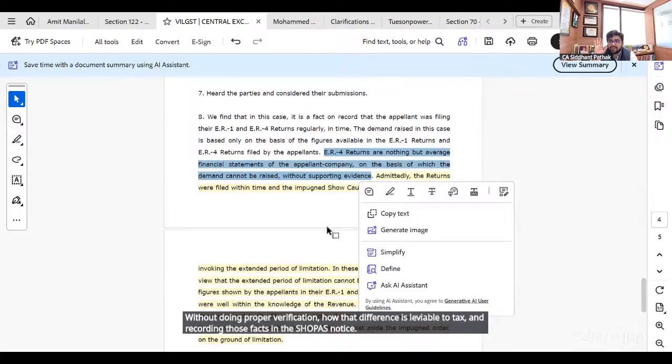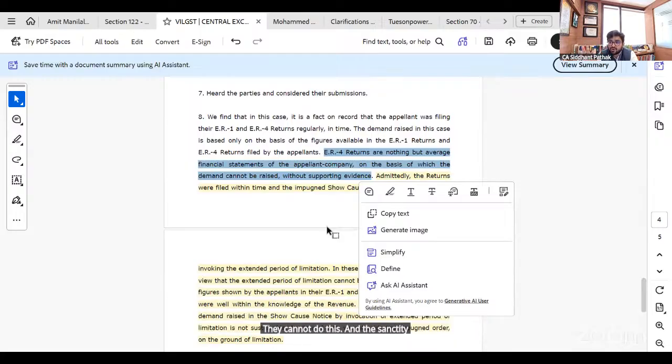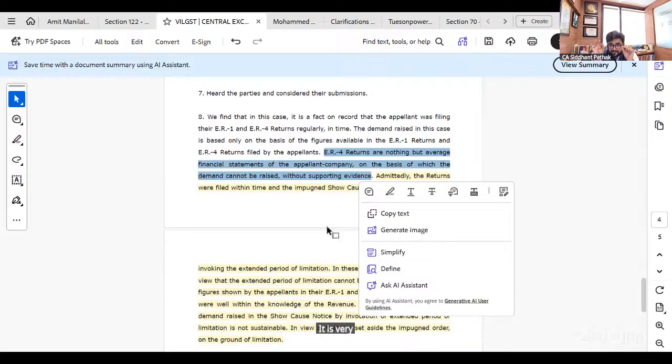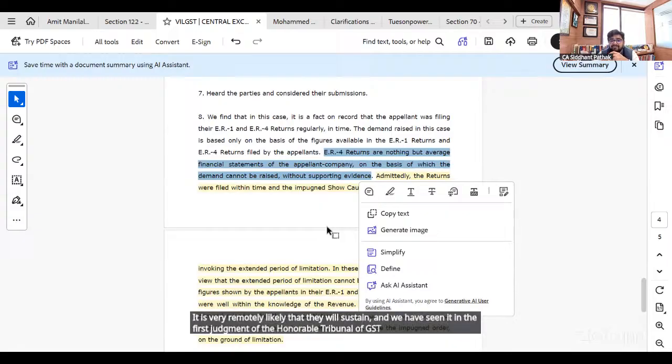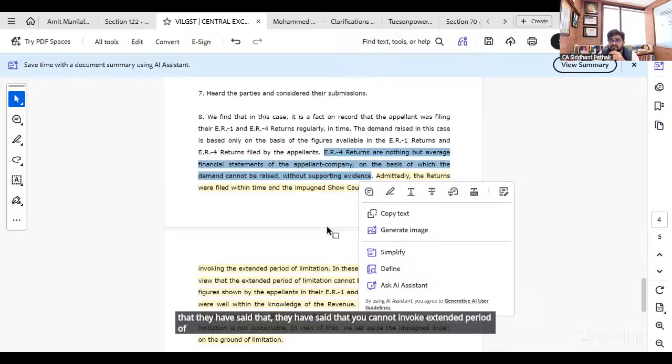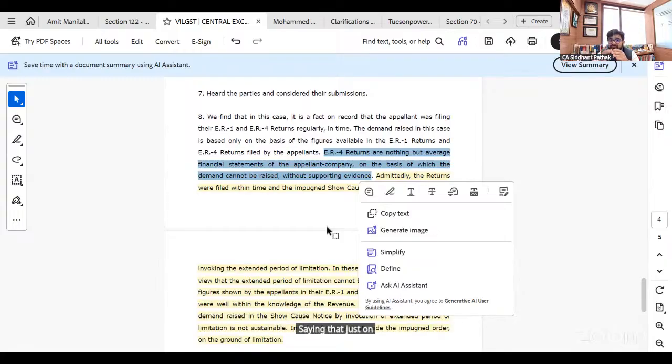They cannot do this. And the sanctity of the show cause notices that have been issued in the very recent past in GST, just doing mathematical comparisons and giving it to you, that is a system show cause notice. It is very remotely likely that they will be sustained. And we have seen it in the first judgment of the Honorable Tribunal of GSTAT, that they have said that you cannot invoke the extended period of limitation in such cases. And they have also remanded back the case, saying that just on the basis of difference, you cannot issue a show cause notice.